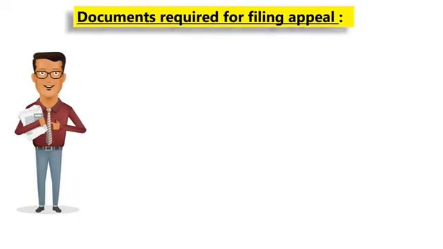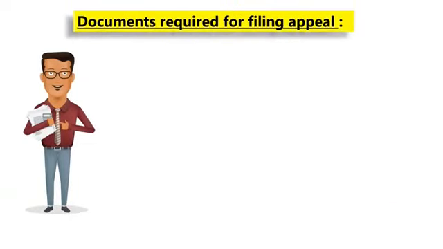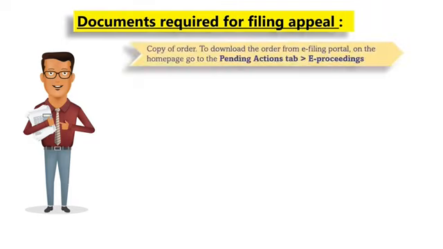Let us now look at the documents which are required for filing the appeal. In order to file the appeal, you are required to have a copy of the order. To download the order from the e-filing portal, you can go to Pending Actions tab on the home page and then click on e-proceedings and then download the order from the e-proceedings section.